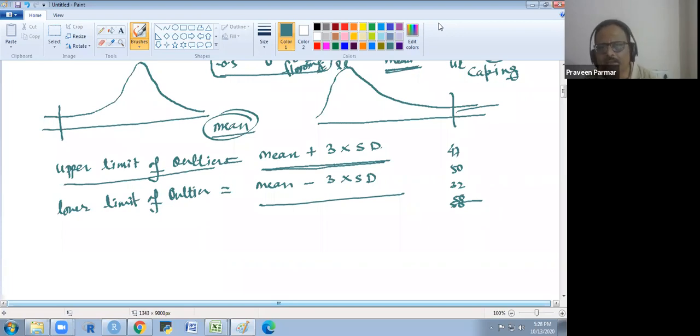Why these three? I will explain that at the time of dispersion. I will explain why we take these three. This is the 3 sigma, 4 sigma, 5 sigma, 6 sigma in this way.